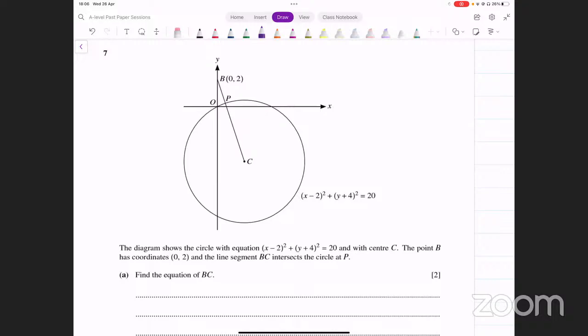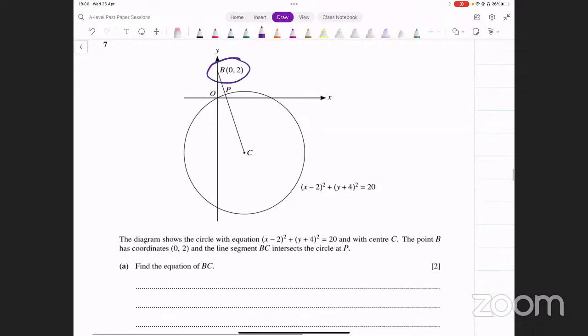Okay, so line BC की equation निकालनी है. That's a straight line. Straight line के लिए हमें क्या चाहिए होता है? We need the gradient and any one point on the line. All right. Do we have a point? Yes, we know the point B already. That's actually the y-intercept. But we do not have the gradient. Gradient कैसे figure out करें वो हमने देखना है. We have the equation of the circle.